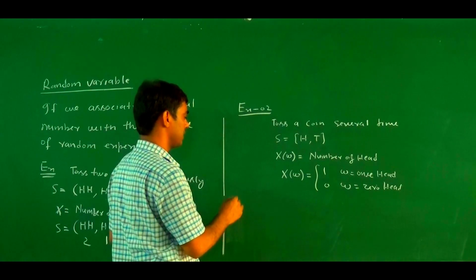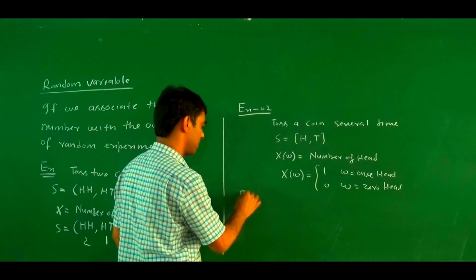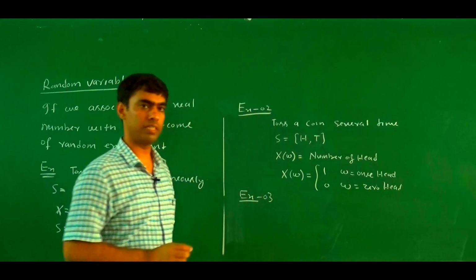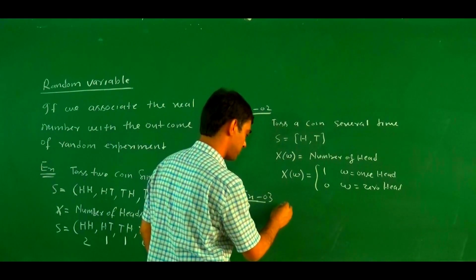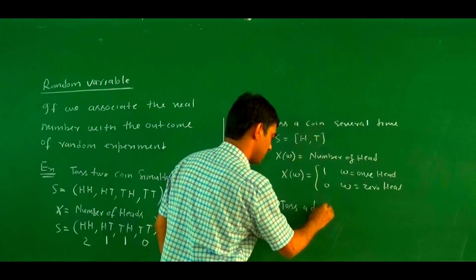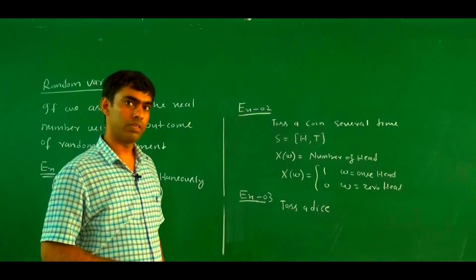Similarly, we take the example of a dice. Toss a dice.